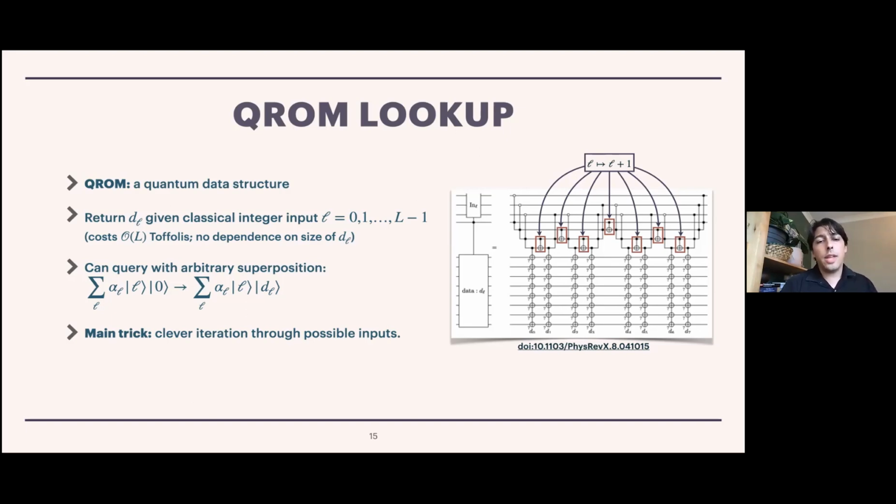And then the idea is that classically we would imagine querying the list with an index little l, and the response should be the data D sub l for the query little l.